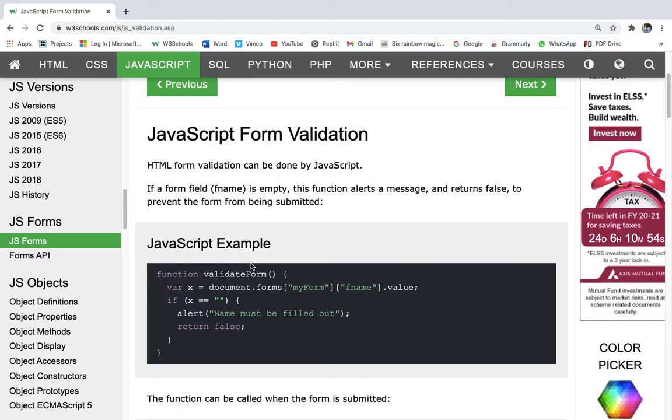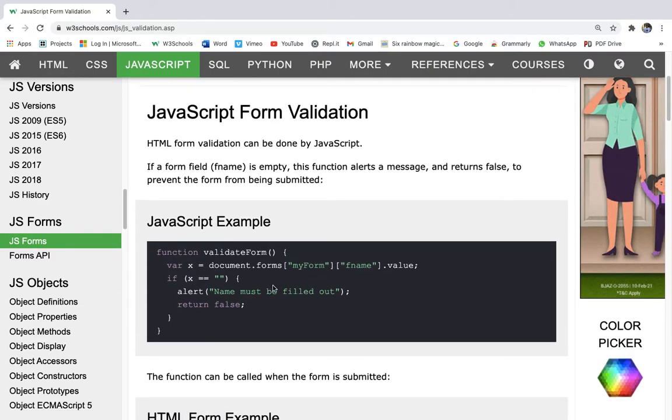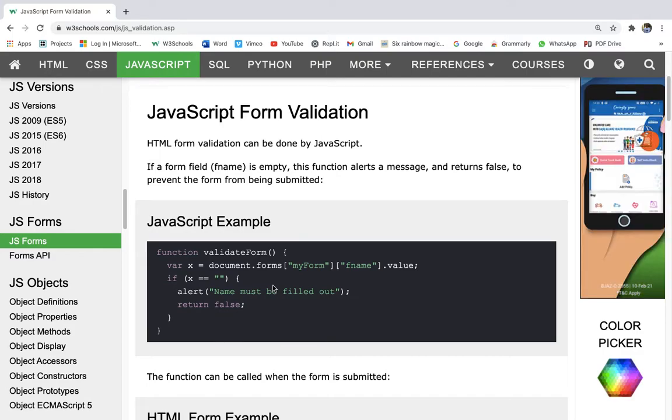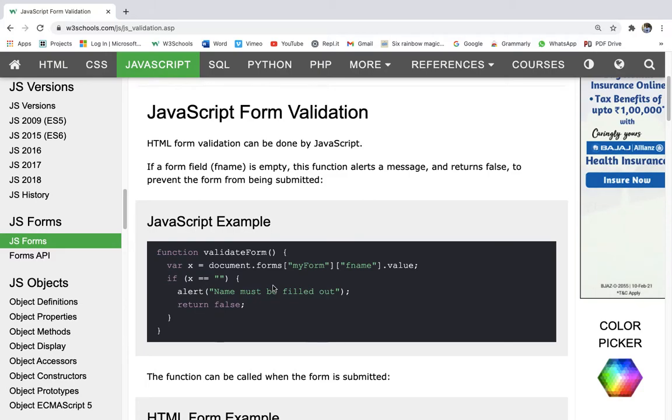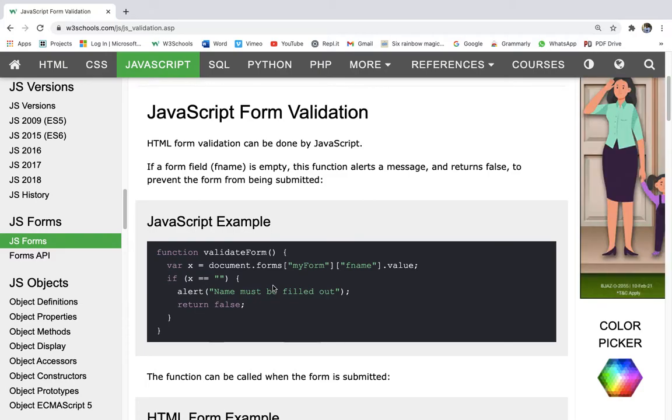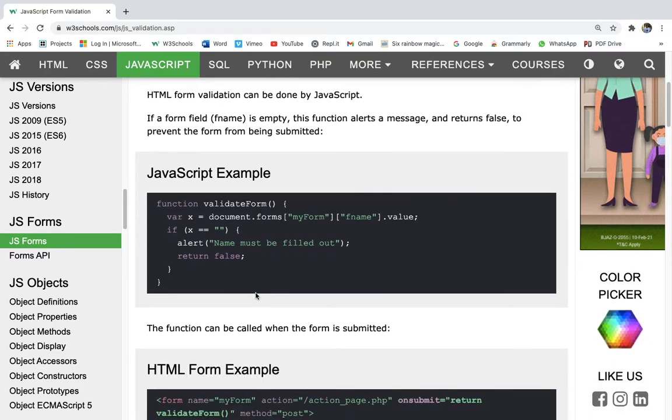HTML form validation can be done by JavaScript. So we make forms in HTML, but we can validate them in JavaScript. If a form field fname is empty, this function alerts a message and returns false to prevent the form being submitted. So what this function does: if somebody does not fill anything in the form field and just presses submit, this function will alert a message and return false to prevent the form from being submitted.